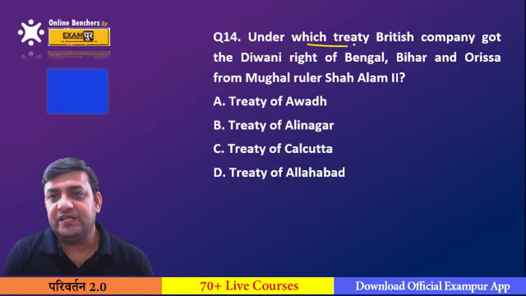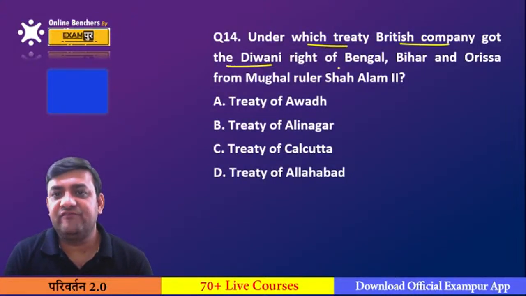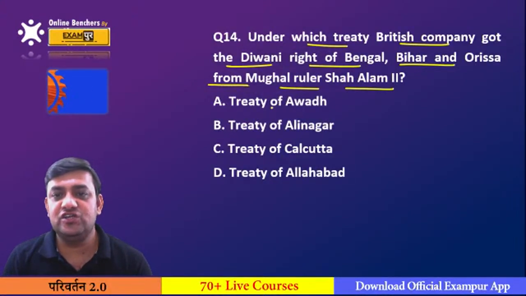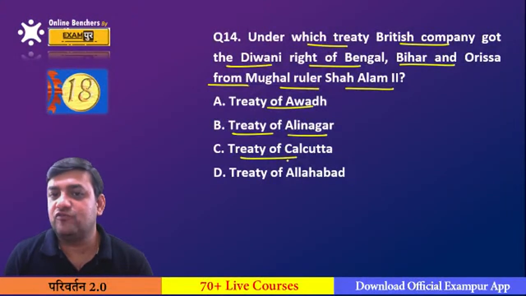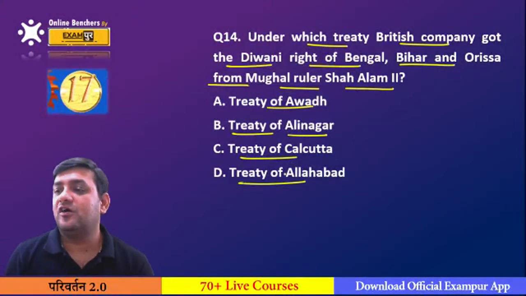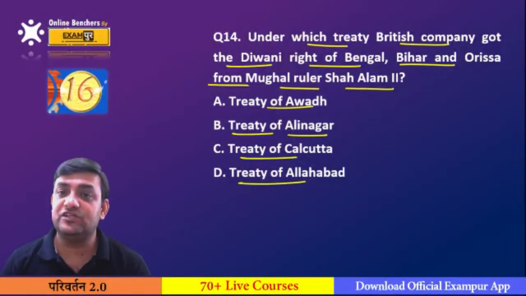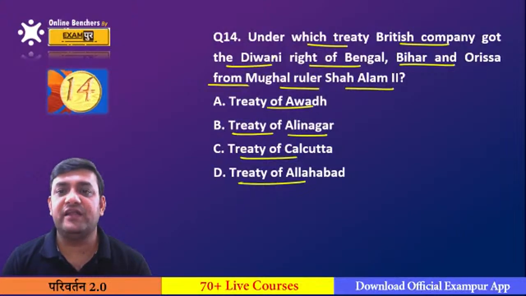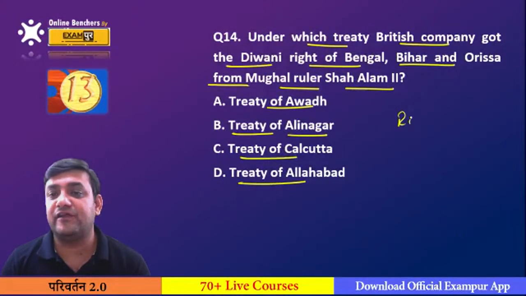Under which treaty British company got the Diwani right of Bengal, Bihar and Orissa from Mughal ruler Shah Alam II? Was it the Treaty of Awadh? Was it the Treaty of Alinagar? Was it the Treaty of Calcutta? Or was it the Treaty of Allahabad? Diwani means the right to collect revenue.